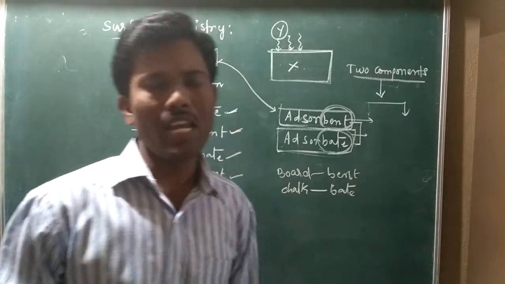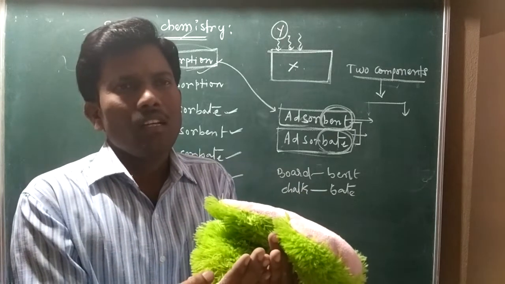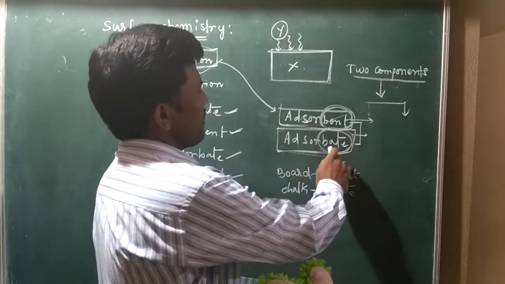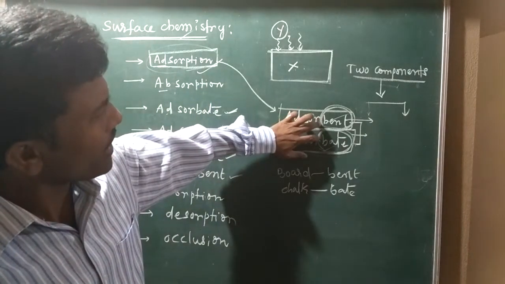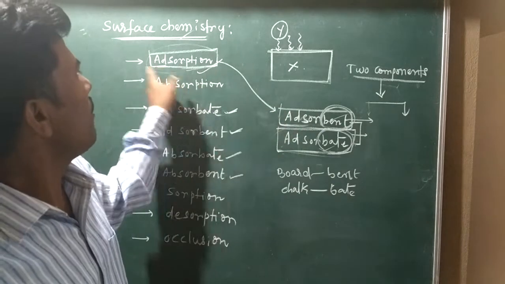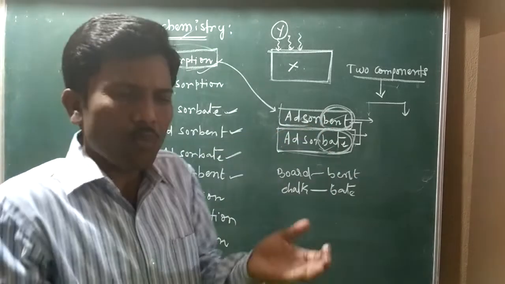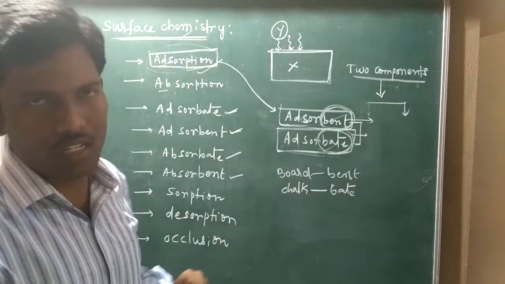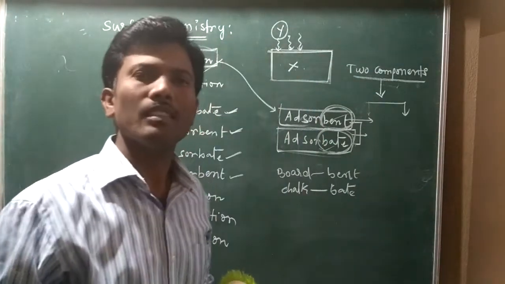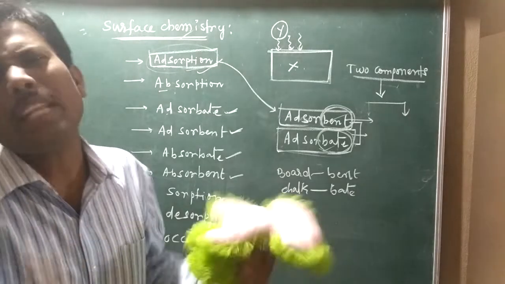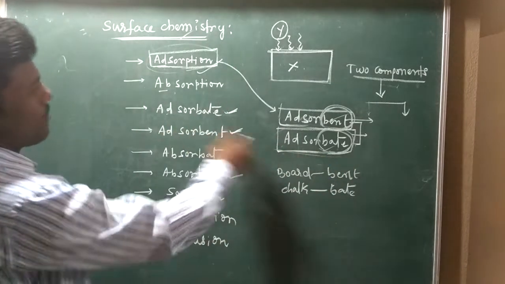Adsorption is a phenomenon in which there is an interaction or attraction between two components. One of the components is the adsorbent, the second one is the adsorbate. If interactions are there between them, a phenomenon will occur, that is adsorption. Adsorbent means that which provides the surface area to complete adsorption, and adsorbate means that which is accommodated on the surface of the adsorbent. Many examples are there. So that is adsorbent and adsorbate.